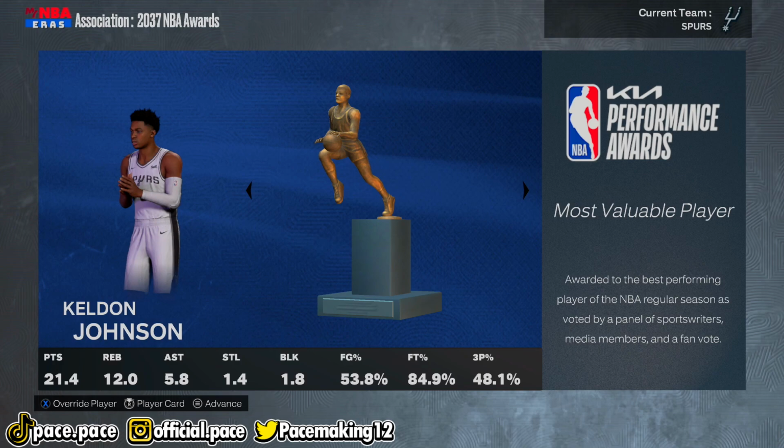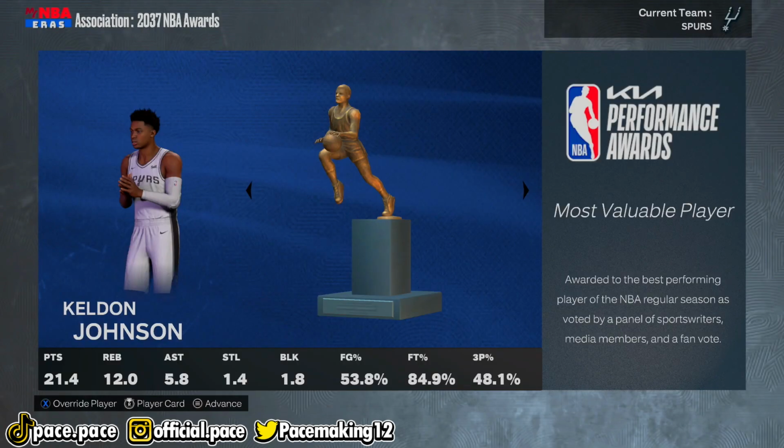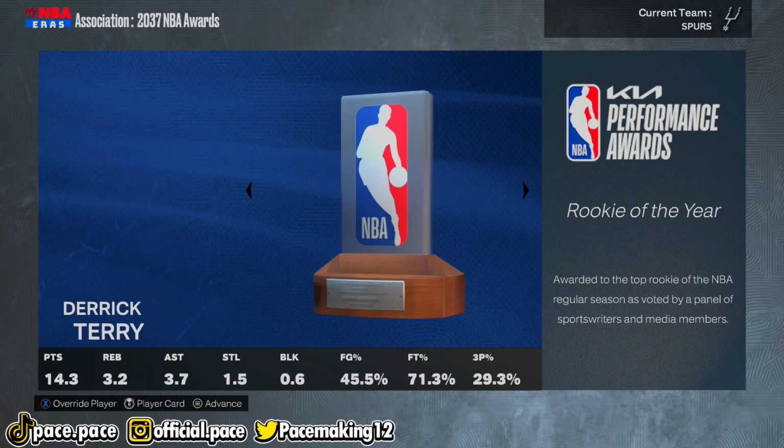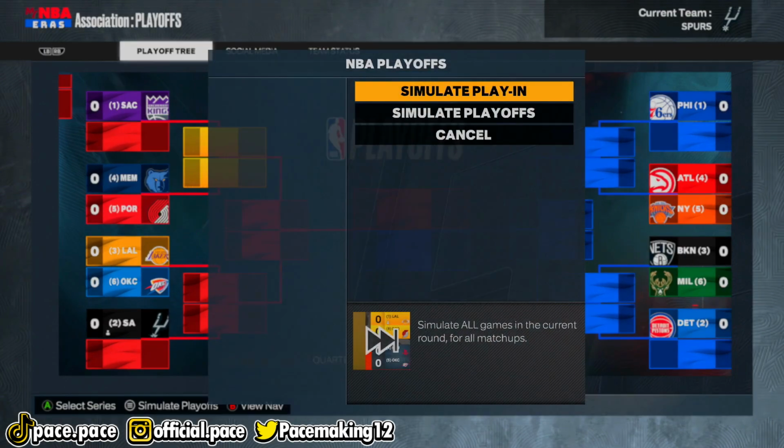Oh, yo, Keldon Johnson, he's officially an MVP. Oh my god, it only took 31 years, but Keldon Johnson just won his very first MVP award. I'm assuming he also won DPOY as well, but he averaged 21 points, 12 rebounds, and nearly 6 assists, and wow, good for him. Yep, of course, DPOY as well. I'm assuming, yeah, that means that we made the playoffs.